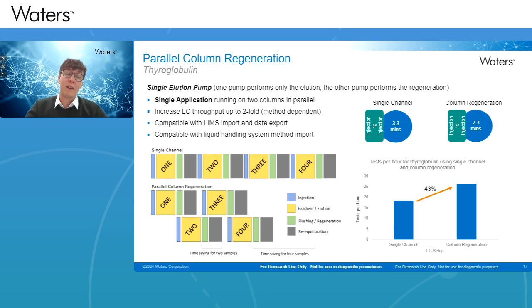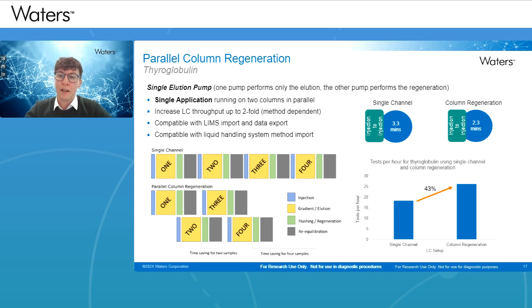And then in the bottom right-hand side, you have the parallel column regeneration approach, where you are doing a separation of an analyte, then equilibrating on that column. While that column is equilibrating, you've done another injection on the second column, which is separating during that equilibration step on the other column. So this happens in turn, in parallel across both columns.